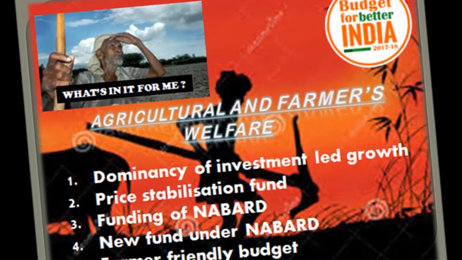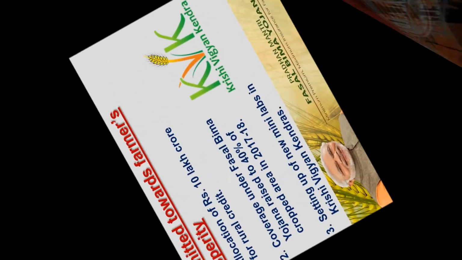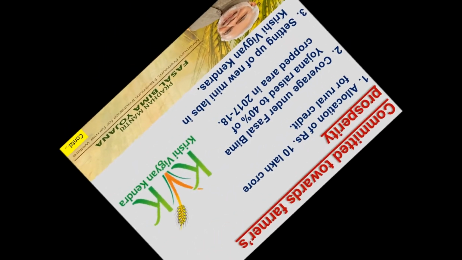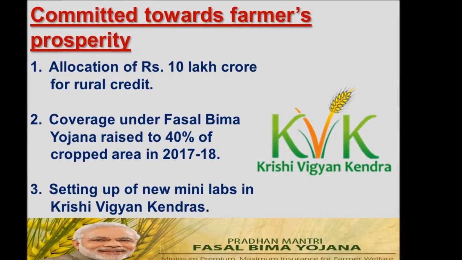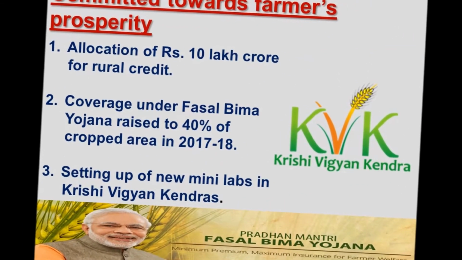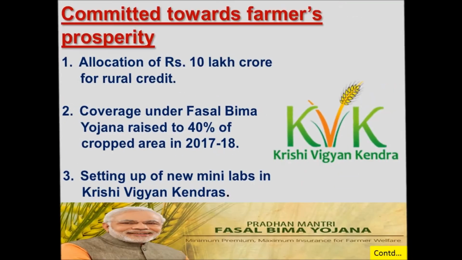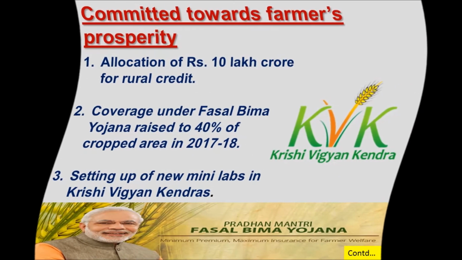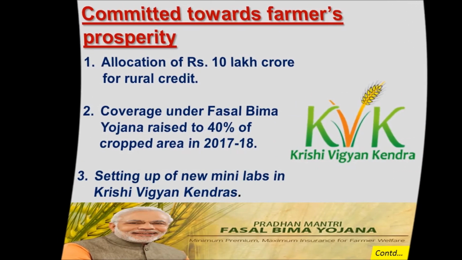Then our budget is a farmer friendly budget, as it does a lot for the farmers. So our slide is divided into two parts. The first one is what the budget is supposed to do for agriculture and farmers' welfare, and the other one is what the budget is supposed to do for the rural sector. So let us see at a glance what the budget is supposed to do for farmers.